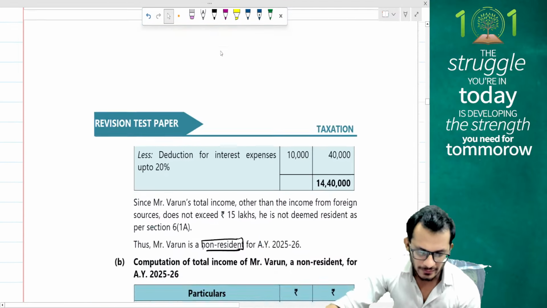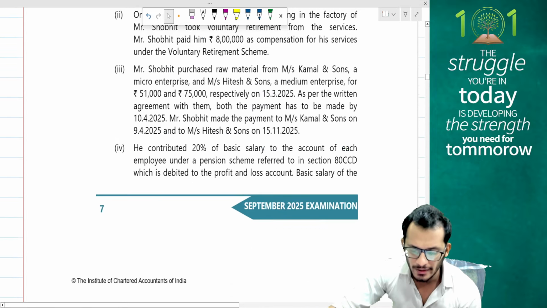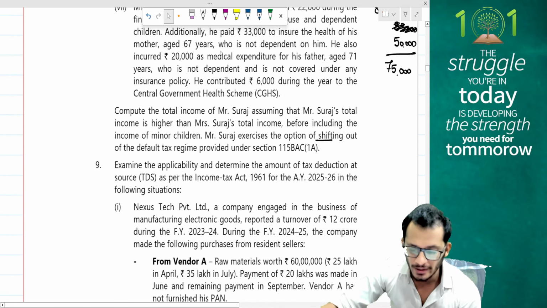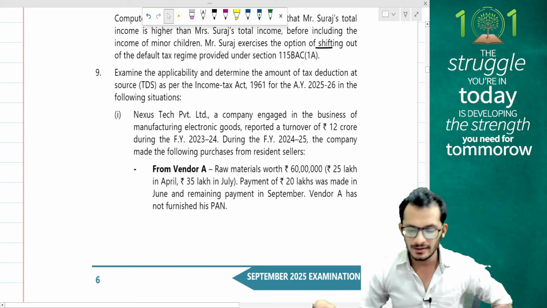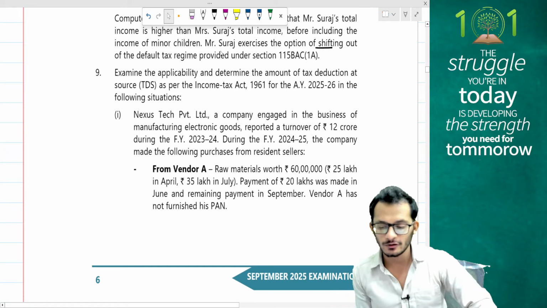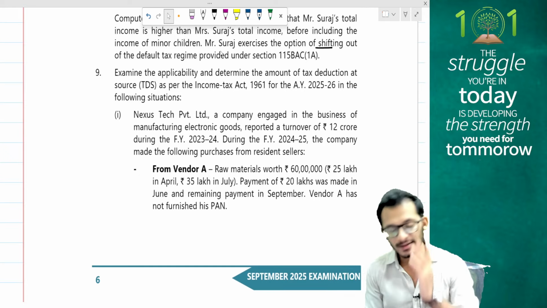That's for the answer. Very simple case, people, not much complicated. I think that leaves me with one more question. No, I have two more questions. You're required to examine the tax applicability and determine the tax deduction at source for 25-26 in the following situations. We're looking at TDS as a question.